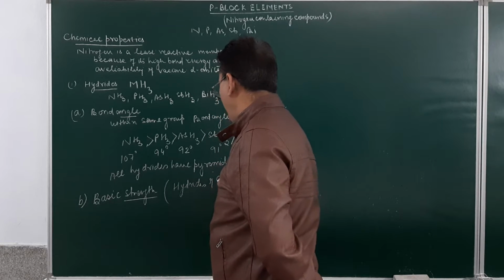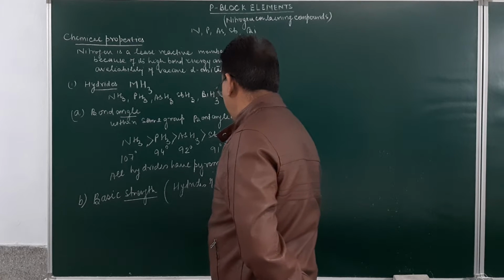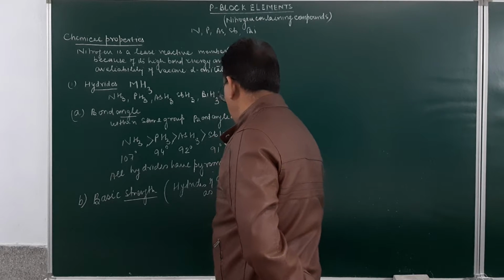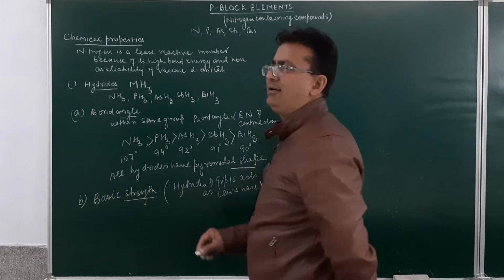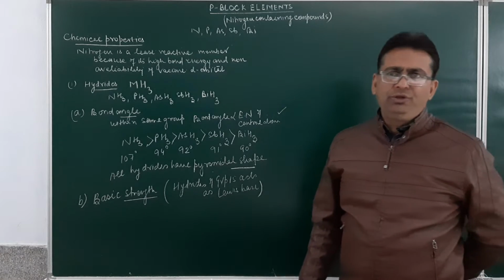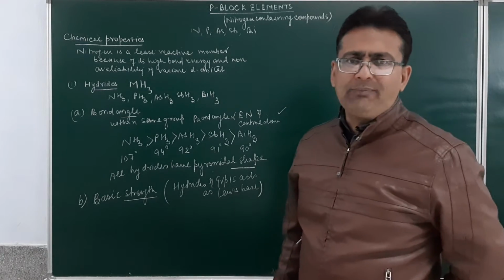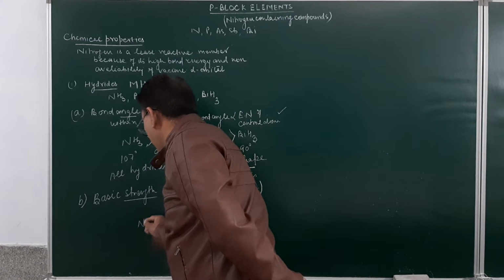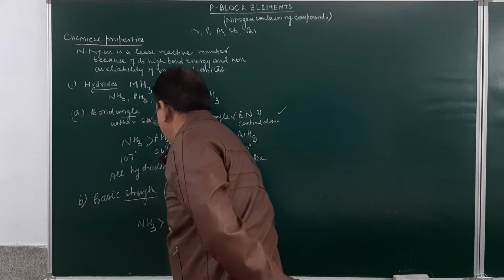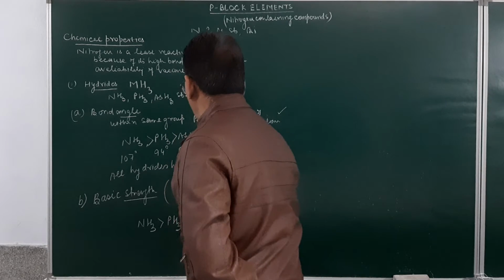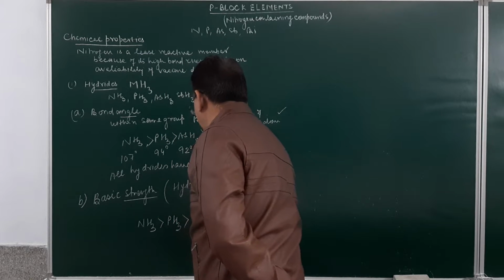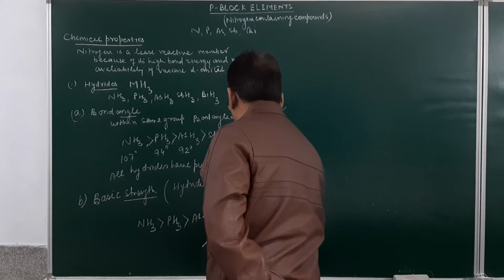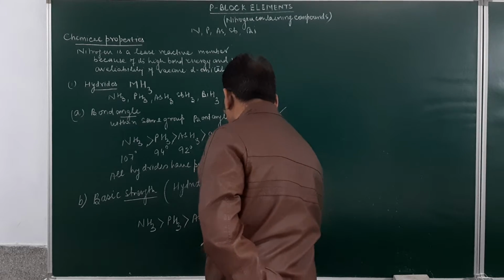So, always remember, hydrides of group 15 act as Lewis base. We have studied this in class 11. What are Lewis bases? Those compounds which can donate a pair of electrons. So, ammonia will be more basic as compared to phosphine, which will be more basic than arsine, which will be more basic than stibine, which will be more basic than bismuthine.